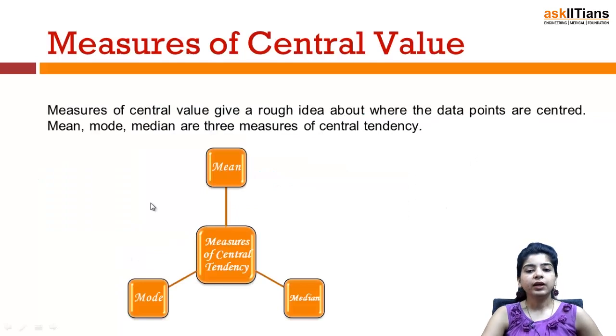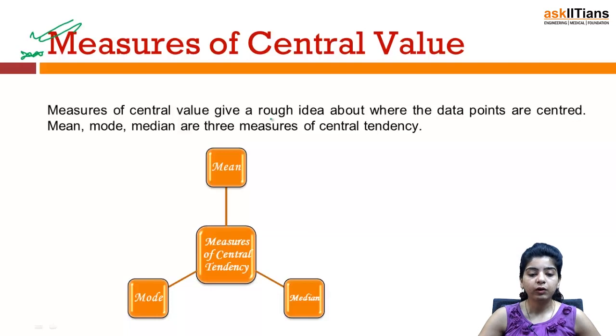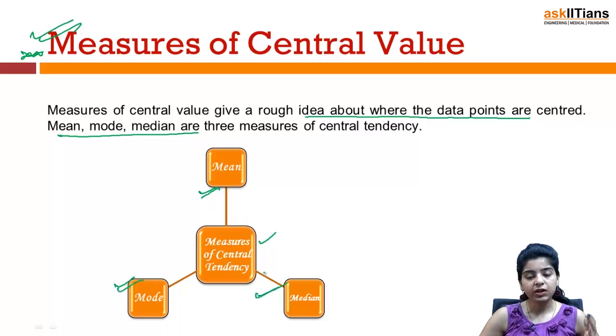Now we have measures of central value. This is important. Measures of central value give a rough idea about where the data points are located or centered. Mean, mode, median are the three measures of central tendency. There are three main types of measures of central tendency, which are mean, I am sure you must have heard about this word, then we have mode and median. We shall discuss each of these concepts in detail one by one.